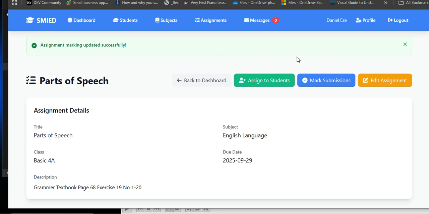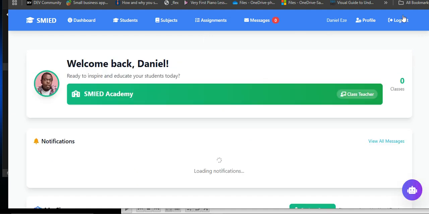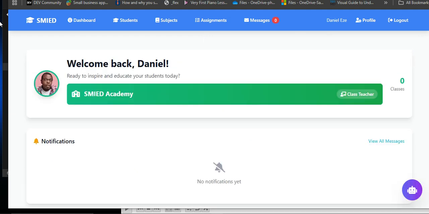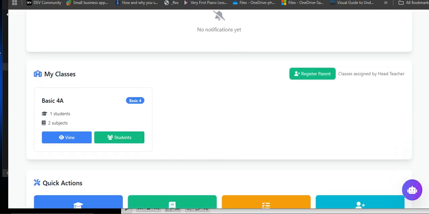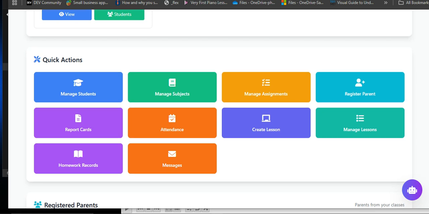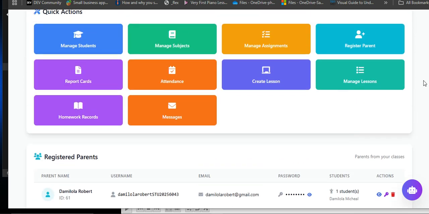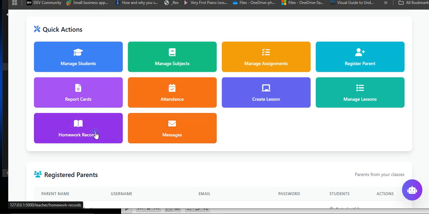All right, so these are part of the things teachers can do. From here, a teacher can mark attendance and can give assignments, right? So two more things teachers can do. Let's go back to the dashboard. Another thing teachers can do on this platform is write an assignment record. The record of assignments given can actually be written. And that's the homework record.